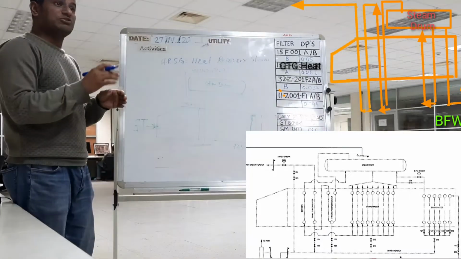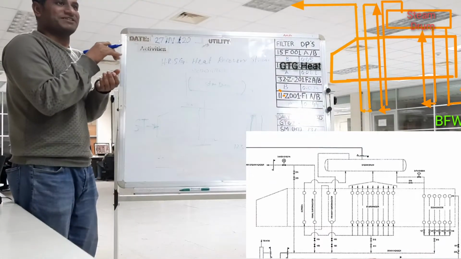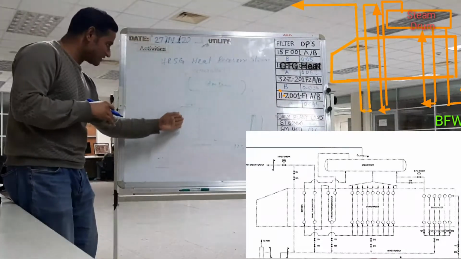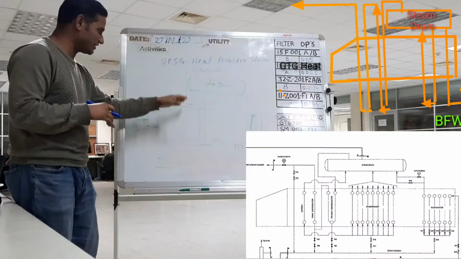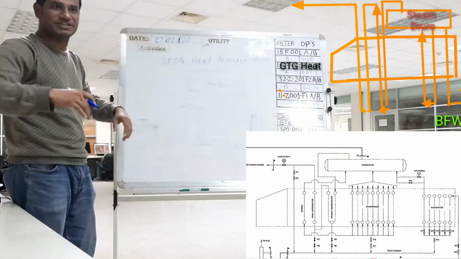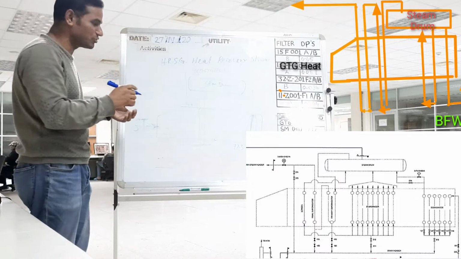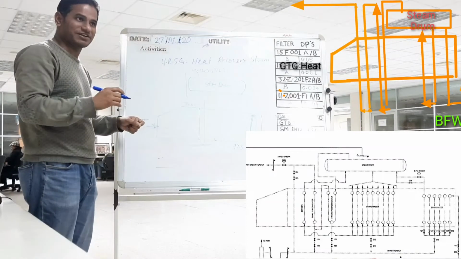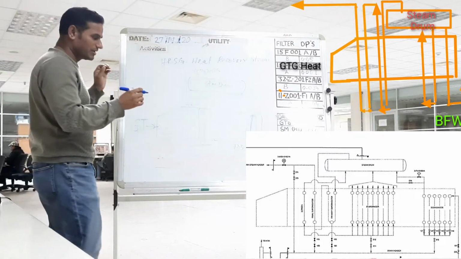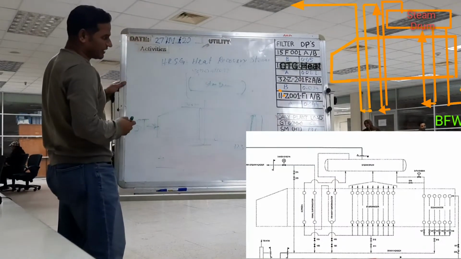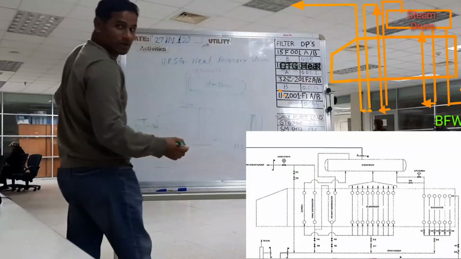It will go to the desuperheater to reduce the temperature again, because now the temperature is 368. Another final superheater remains, so while the steam goes there, the temperature will increase more. For that reason, to control this temperature, it will go to the desuperheater tube side.